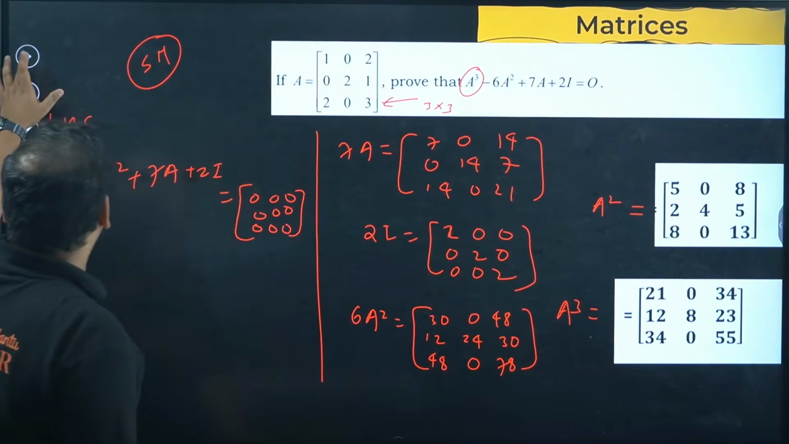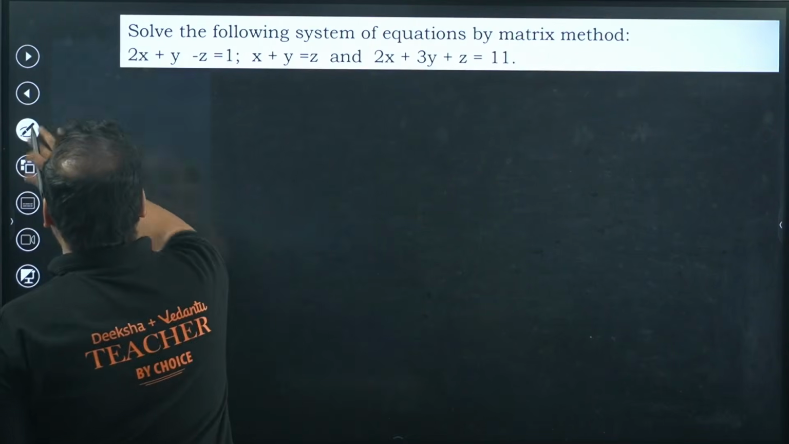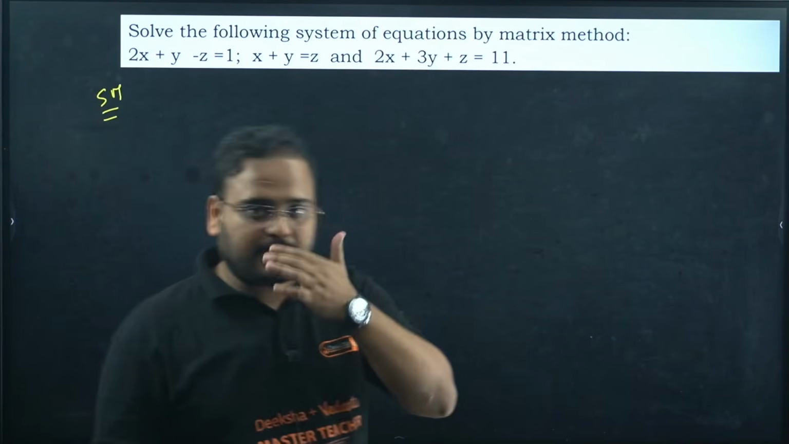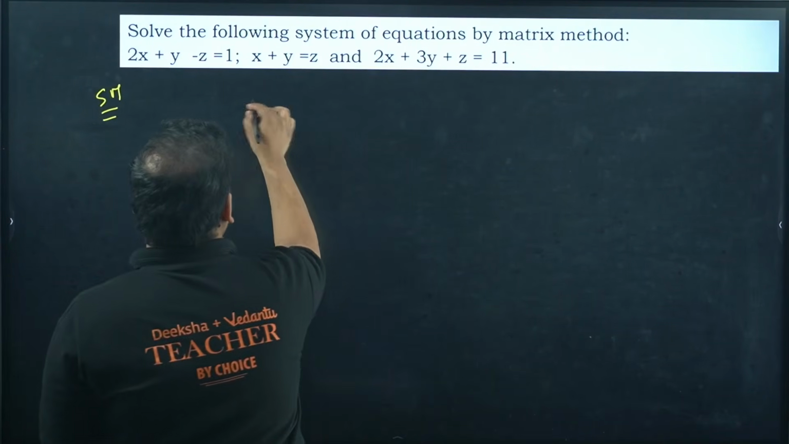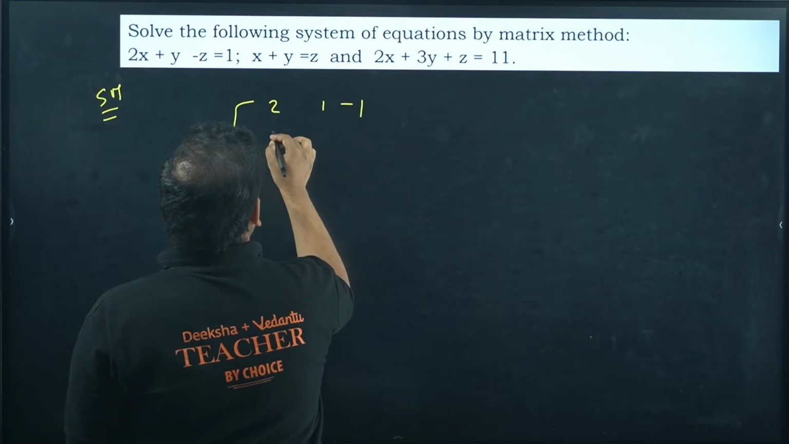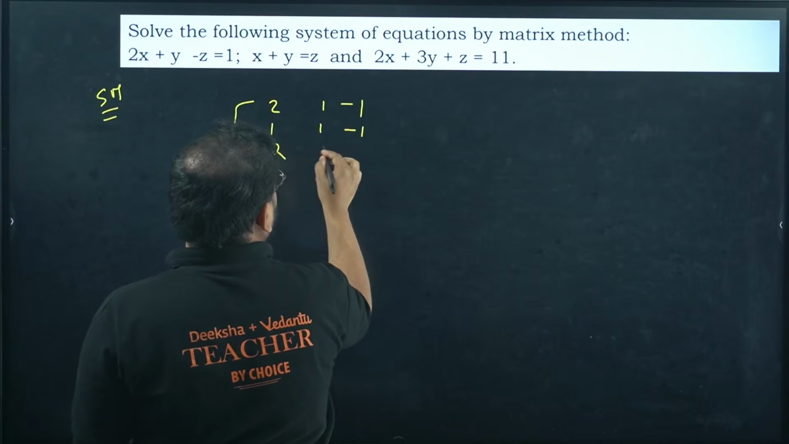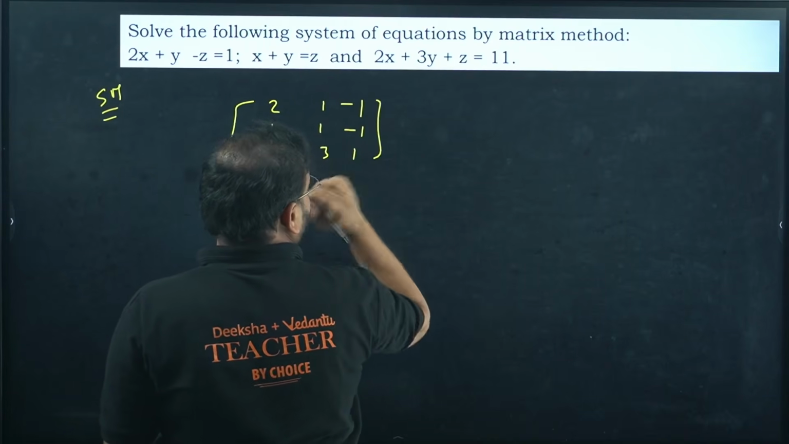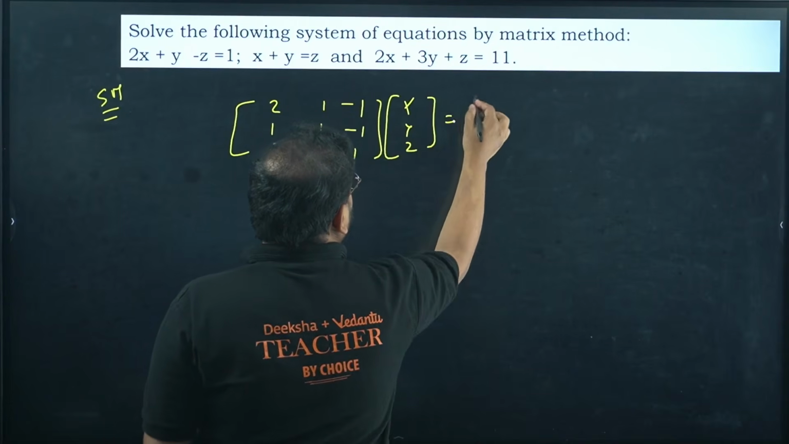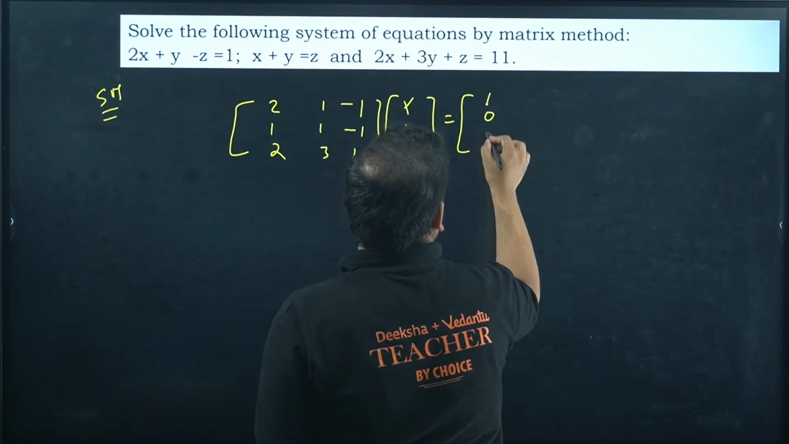Okay, next question is on the 5 marker. Another 5 marker, please check. How to solve this question? You have to solve this by matrix method. Simply write the coefficients. So you'll have 2, 1 and minus 1. You'll have 1, 1 and minus 1, because you have to move z to this side. You'll have 2, 3 and 1. This is your coefficient matrix. Variable matrix will be x, y and z. We have 3 variables. And the constant matrix is 1, 0 and 11.